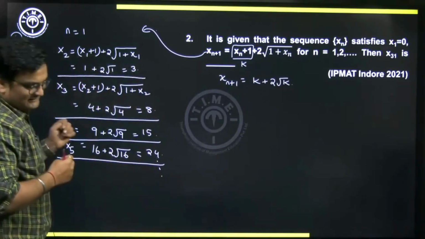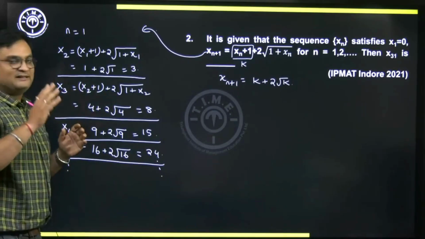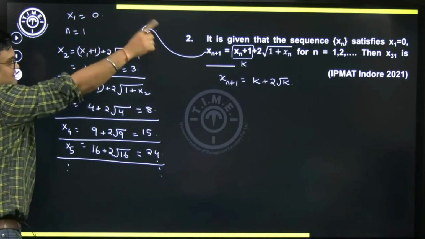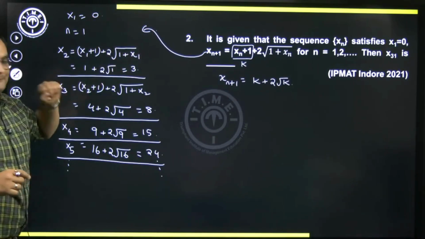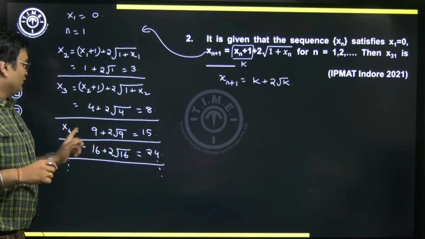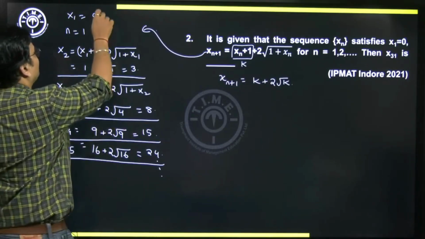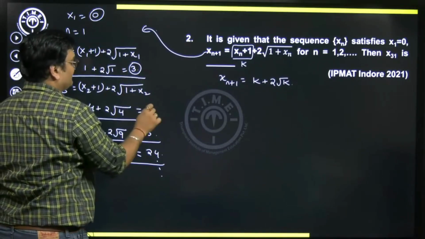Do we have a pattern here? Please observe. I'll just try to highlight the pattern. You know that x1 is 0. That's given. x2 is 3. x3 is 8. x4 is 15. x5 is 24. Now if you look at it, all these numbers are very close to perfect squares.